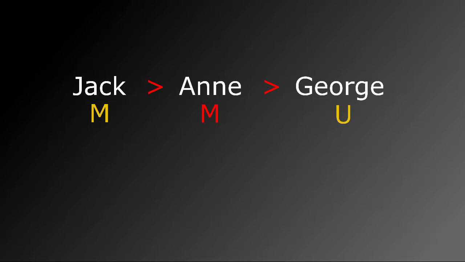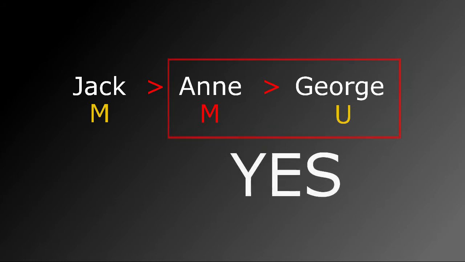But for now, let's see what would happen if she were married. Our original question was whether a married person is looking at an unmarried person. So if Ann were married, we would see that married Jack is looking at married Ann, and we would also see that married Ann is indeed looking at unmarried George. And that's what we're supposed to be looking for in this problem, a married person looking at an unmarried person. So if Ann were married, then our answer would be yes, a married person is looking at an unmarried person. So that's one possibility, and now let's consider the other one.